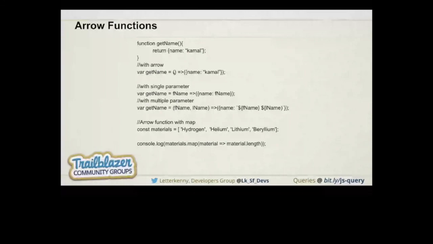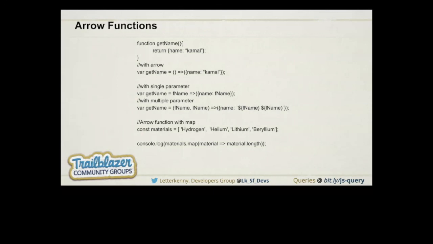from this function. And with multiple parameters, we need to use brackets: firstName and lastName. We are just returning an object that contains the property name, which is basically concatenating first name and last name. And we already talked about how we can use the arrow function in array methods like map, every, forEach, reduce.